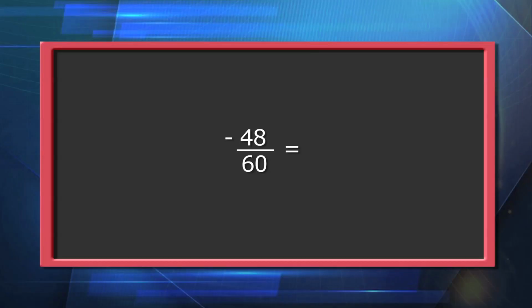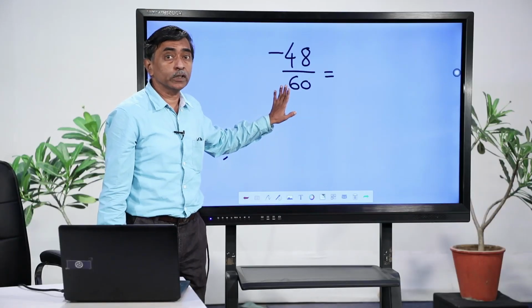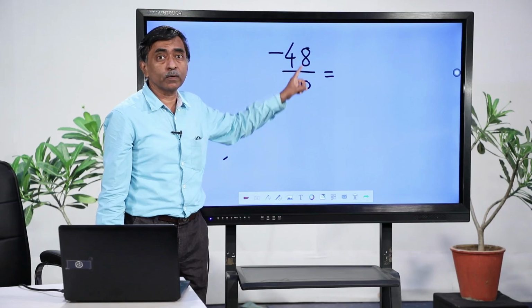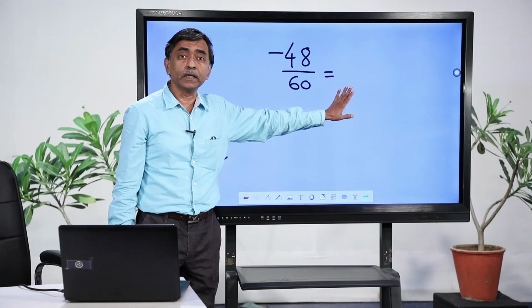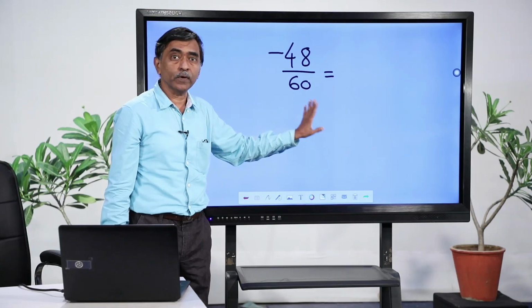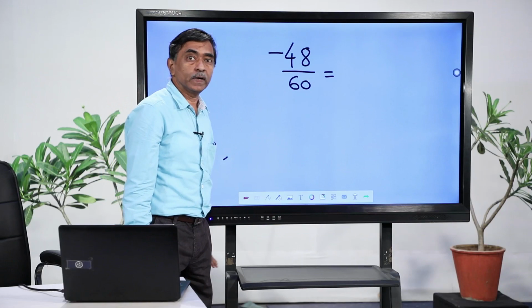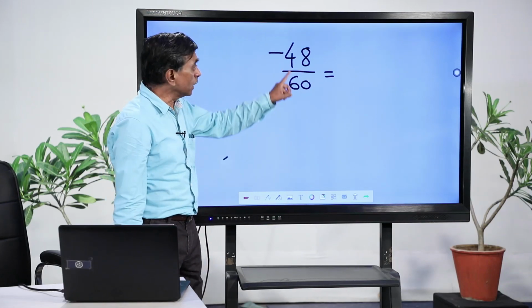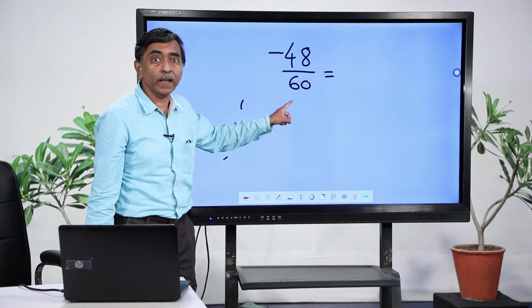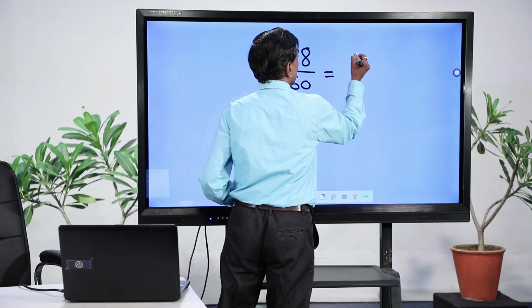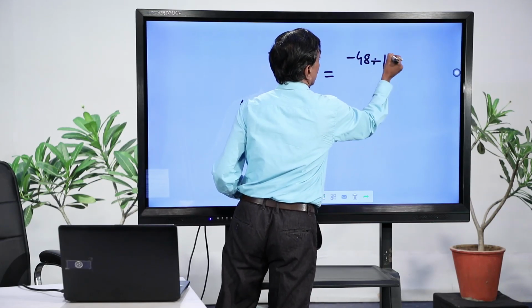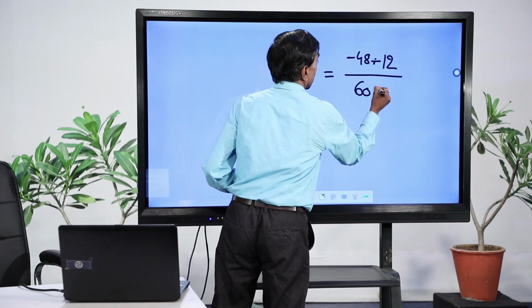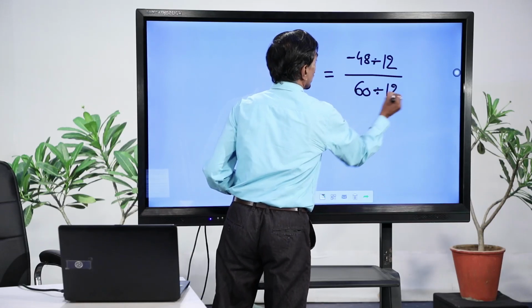Now, you can see here that the denominator is positive. So, there is nothing to be done here. Then what is to be done? You have to see what is the greatest common factor or highest common factor of these two numbers and then divide the numerator as well as the denominator by that highest common factor and convert it into the equivalent form. I find that the highest common factor of both these numbers is 12, and so if I divide both of these by 12, minus 48 divided by 12 upon 60 divided by 12, what do you get?